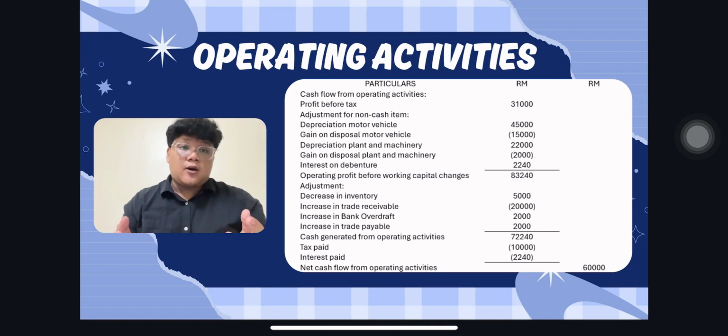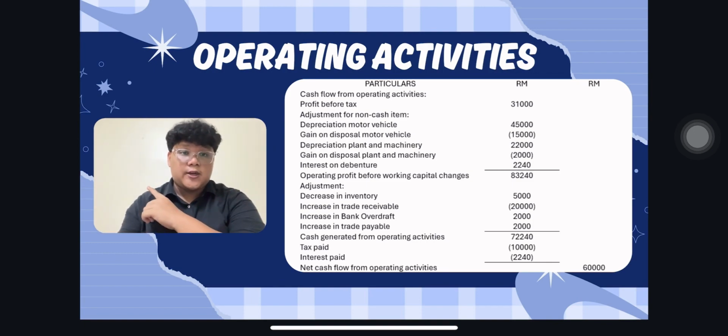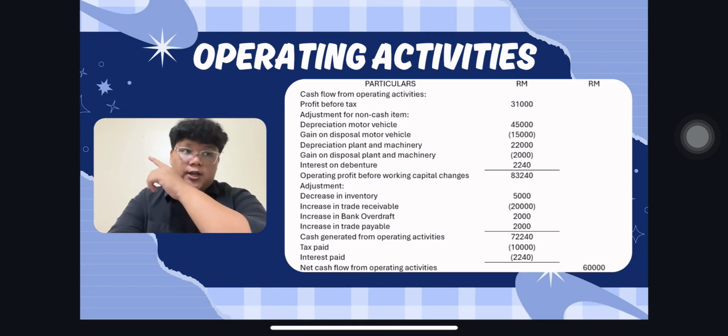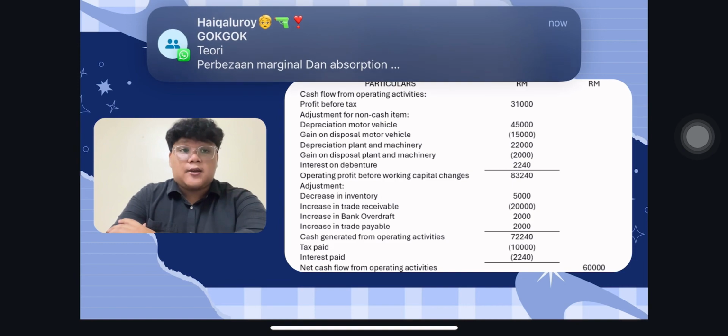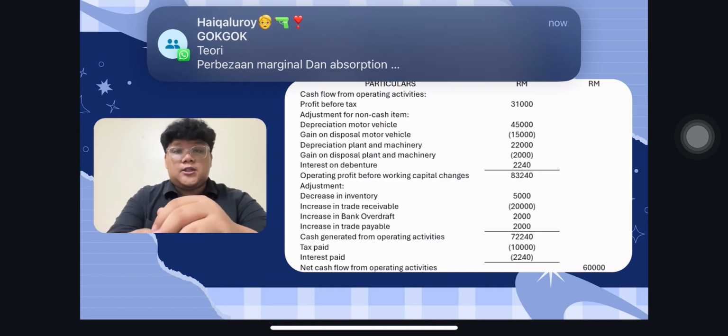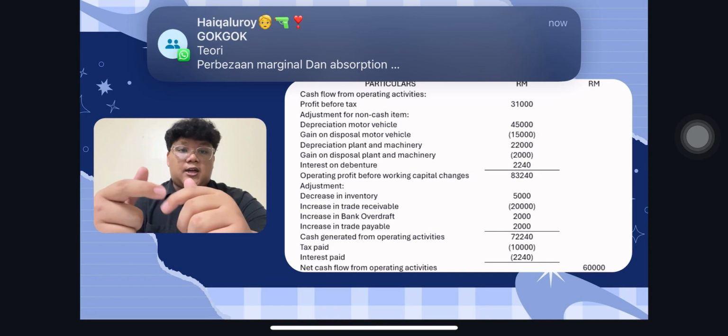So for the first part of the statement of cash flow, as shown on my left, is operating activities. This section shows cash movement from the company's daily operation, so basically how the company earns and spends money in normal business activities. We start with profit before tax, then we adjust for non-cash items like depreciation and loss or gain on disposal of assets. After that, we adjust for changes in current assets and current liabilities. So operating will include only current assets and current liabilities.